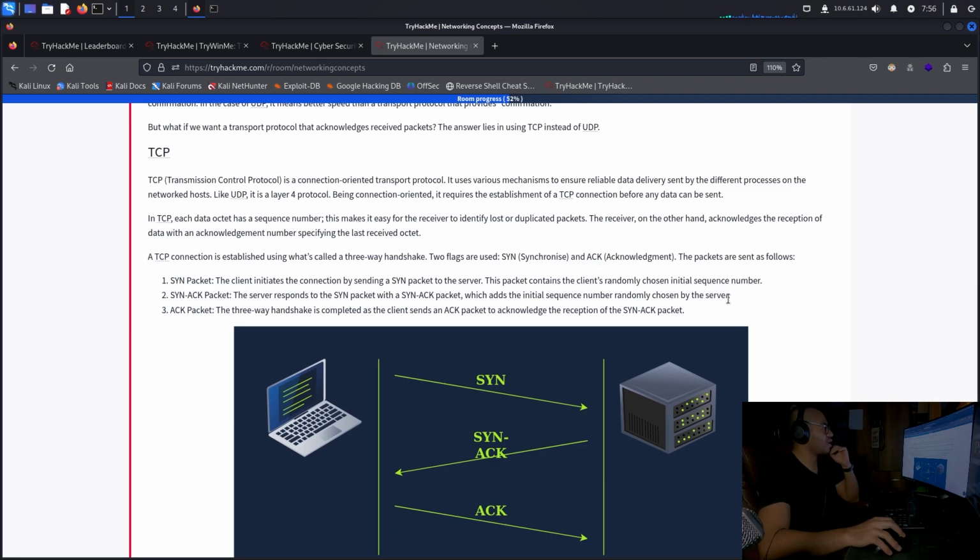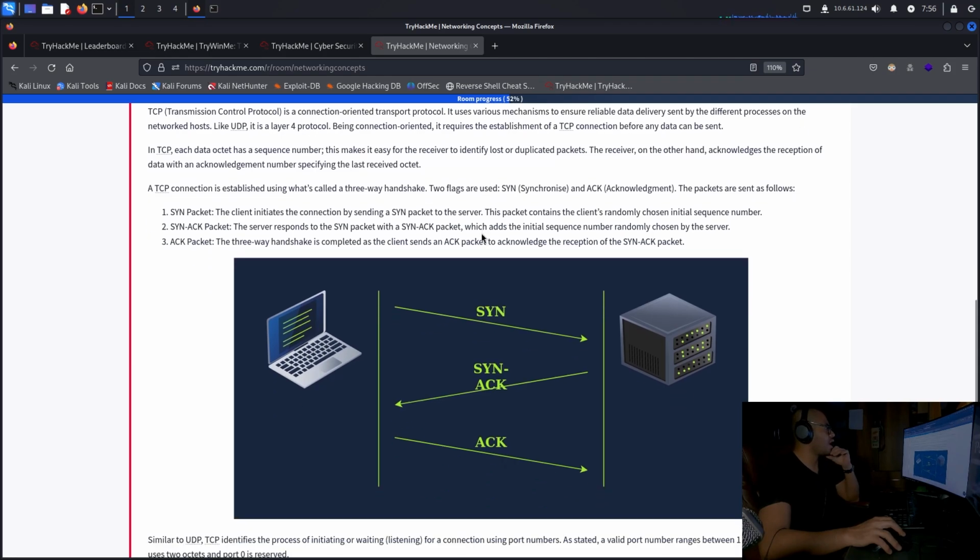In TCP, each data octet has a sequence number. This makes it easy for the receiver to identify lost or duplicated packets. The receiver, on the other hand, acknowledges the reception of data with an acknowledgement number specifying the last received octet. A TCP connection is established using what's called a three-way handshake. Two flags are used: SYN, synchronize, and acknowledgement.